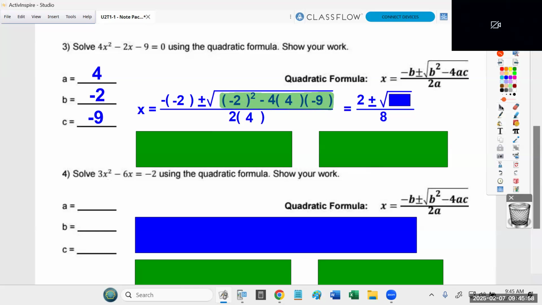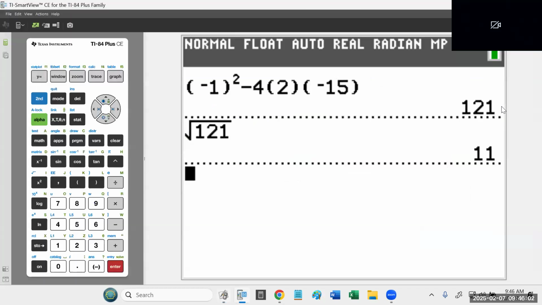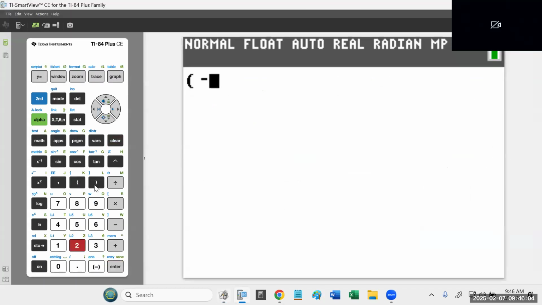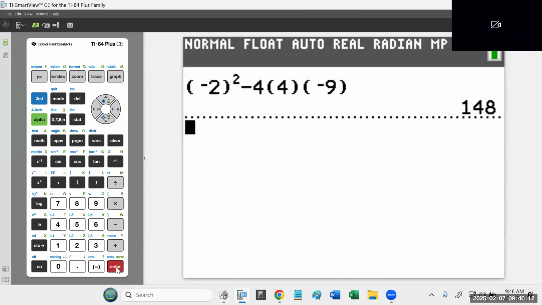I'm going to type this exactly as you see it. -2 squared minus 4 times -9. -2 squared minus 4 times, what was it, 4 and -9? There we go. And that's exactly what Tao told us, 148.